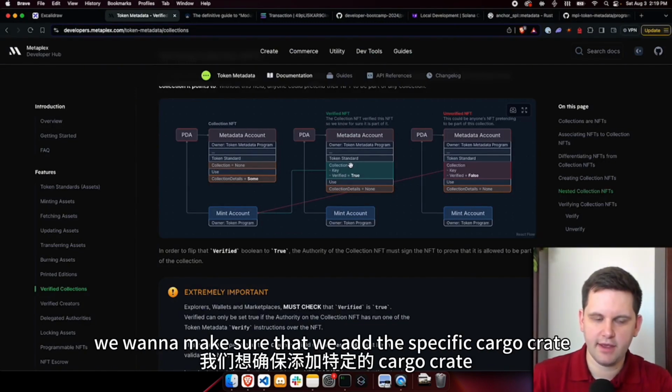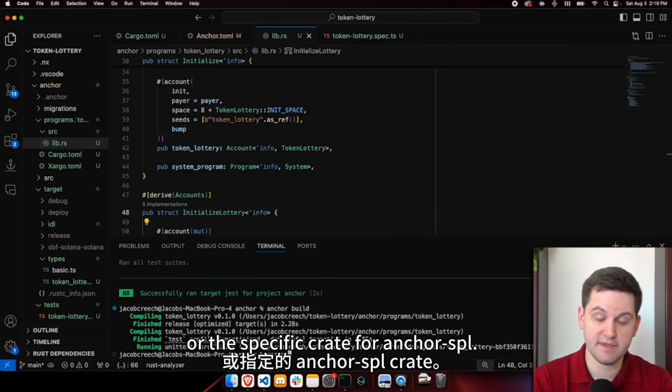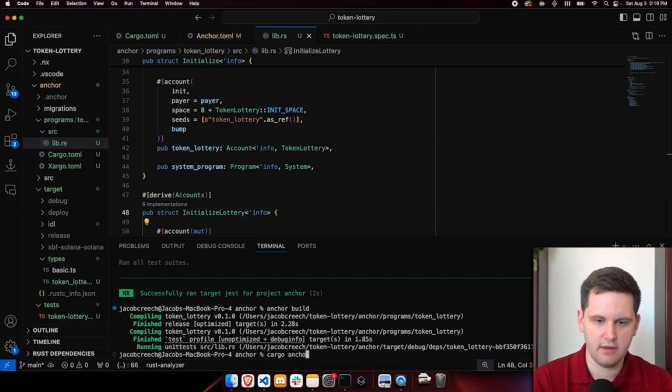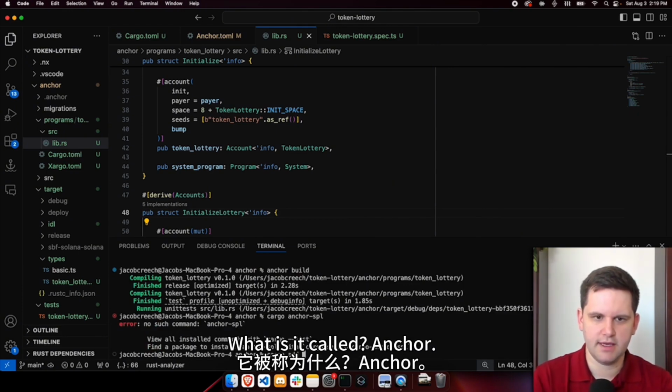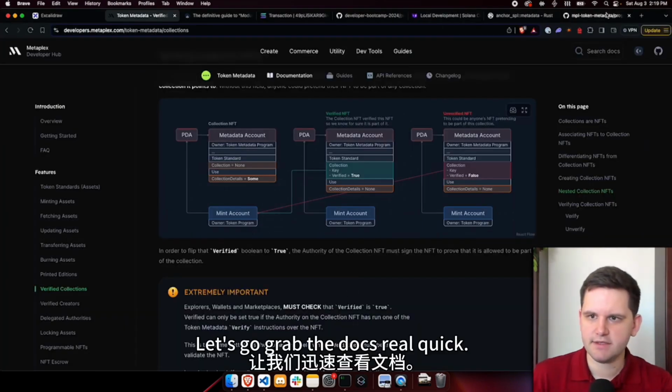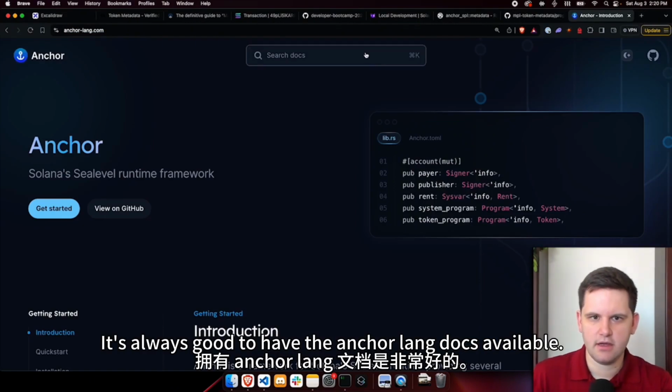Because we're going to be using token accounts, we want to make sure that we add the specific cargo crate for Anchor SPL. So Anchor SPL. This is a cargo add, what is it called? Anchor. Let's go grab the docs real quick. It's always good to have the Anchor Lang docs available.